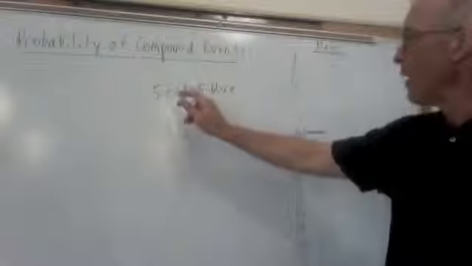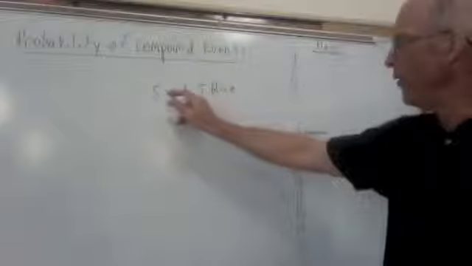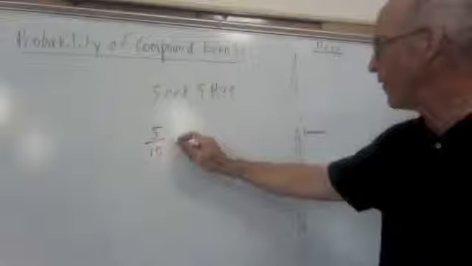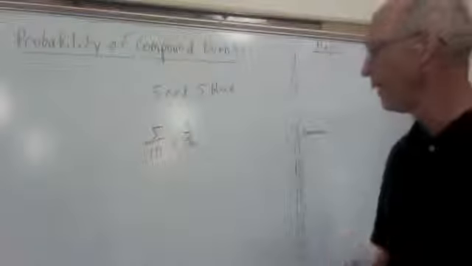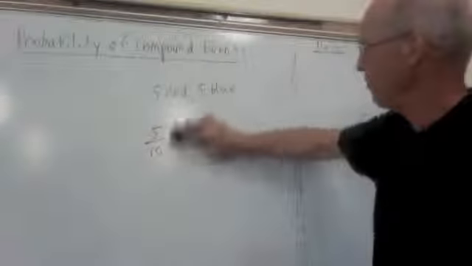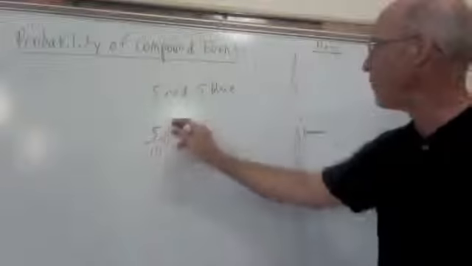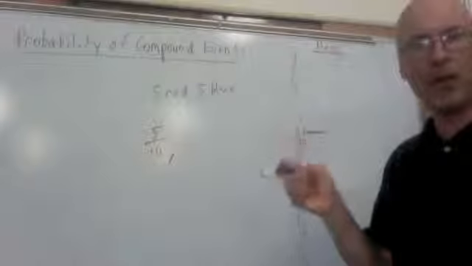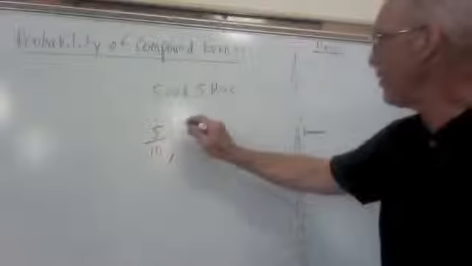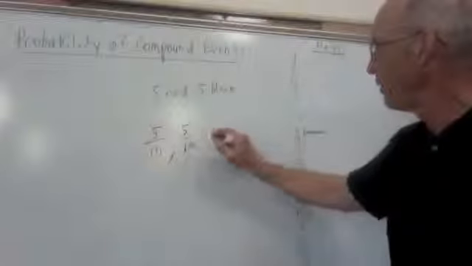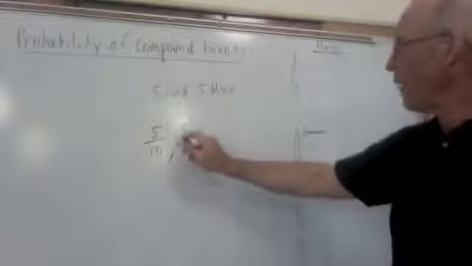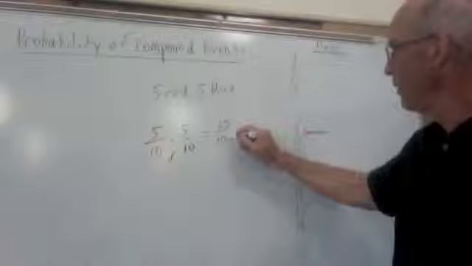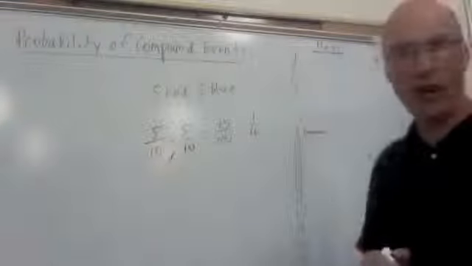So our chance of getting a red marble to begin with is 5 out of 10, or I could write that as a 1/2 chance. I think I'm just going to reduce at the end. So a 5 in 10 chance of getting a red, and then I put the marble back. I have 10 marbles again. I blindly draw, and I have another 5 in 10 shot. So I'm going to multiply these 2 events together. I'm going to get 25 out of 100, which reduces to a 1 in 4 shot.